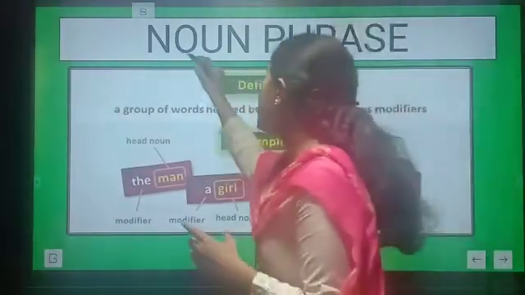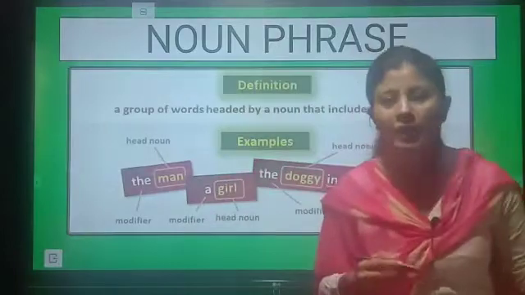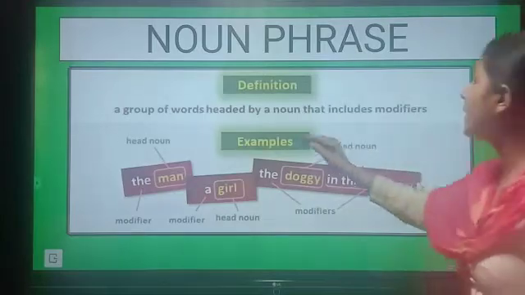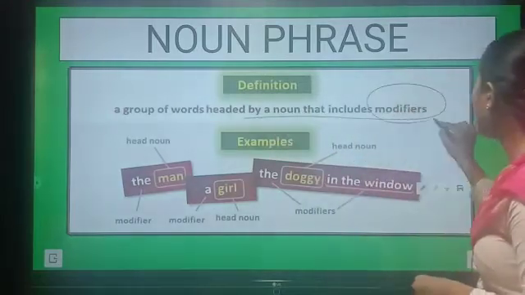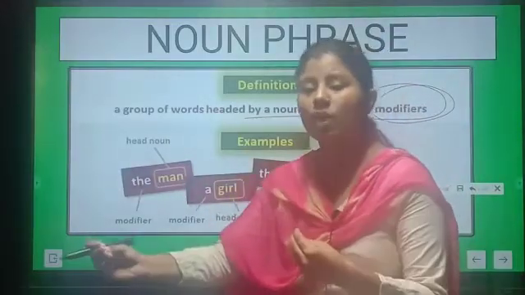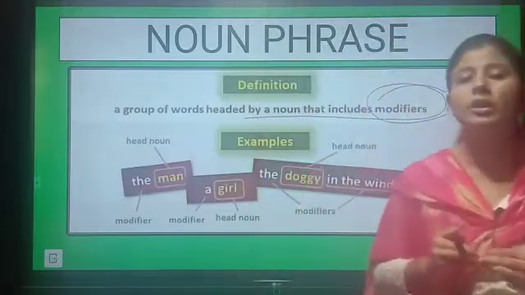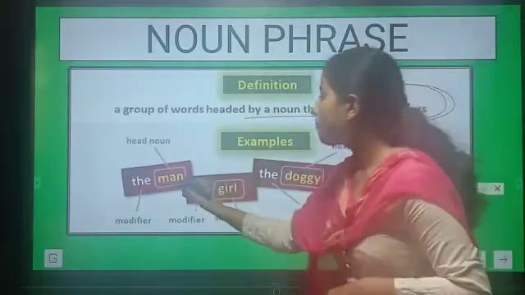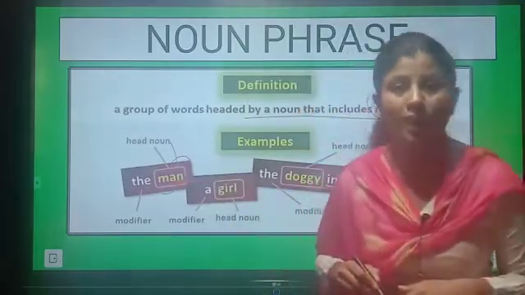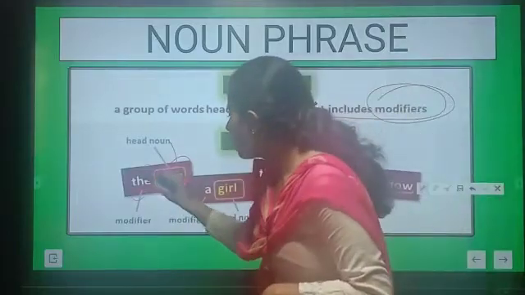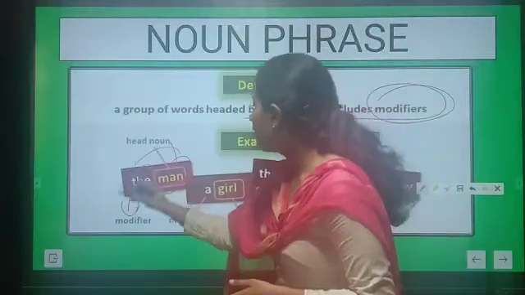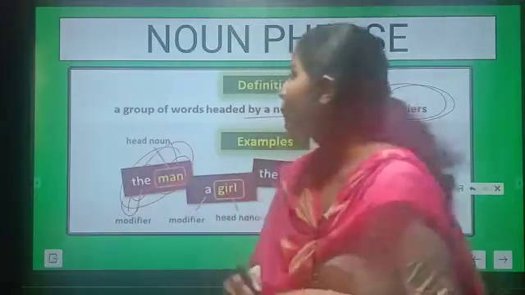What is noun? Noun is the name of a person, place, animal or thing, isn't it? So what is noun phrase? A group of words that is headed by a noun and includes modifiers. Means if we add some modifiers to the noun, then that is called the noun phrase. So you can say that man is the noun, which is the common noun, right? And the is modifying the noun man, right? So now this will completely be called the noun phrase.